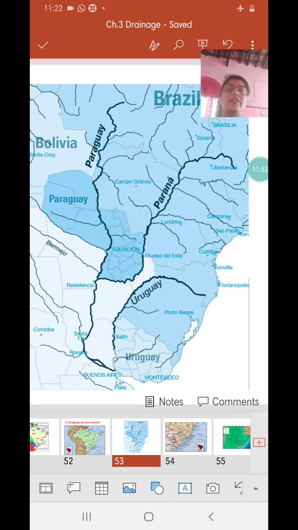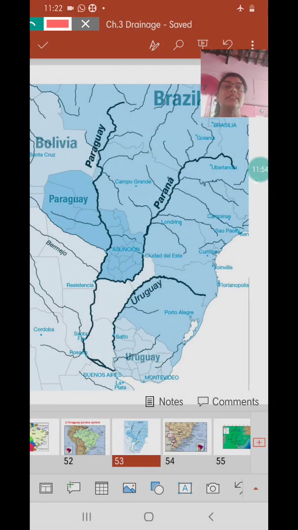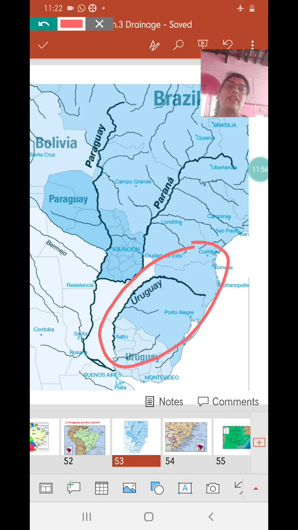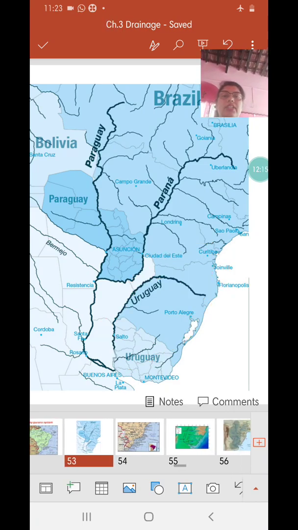So Uruguay River is another, and the only south flowing river. This can come as fill in the blanks then, because Uruguay is the only south flowing river. Okay, and it originates in these great escarpments. Initially it goes northward and then it takes a sharp turn southward, and then it enters into another country. Right, so these are three important west flowing and south flowing rivers of Brazil.